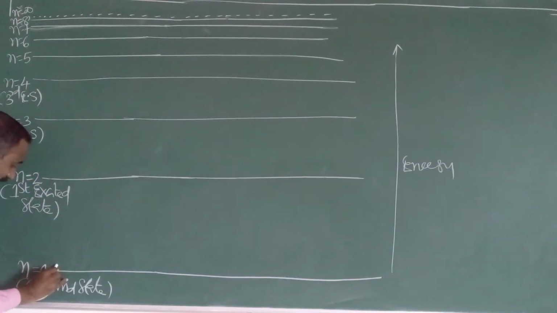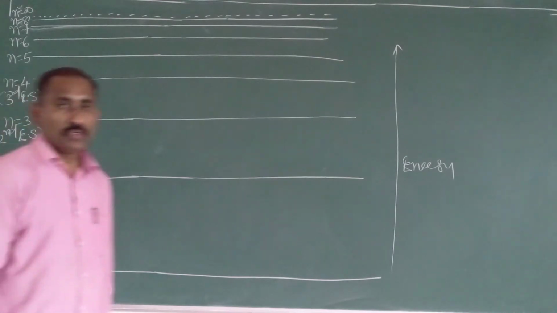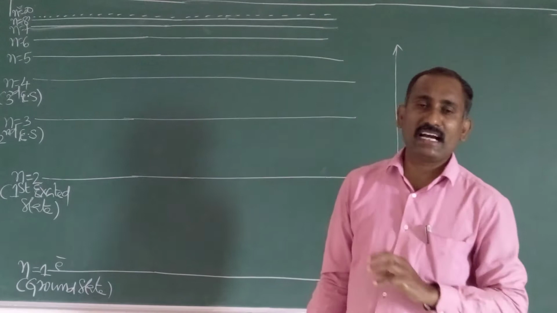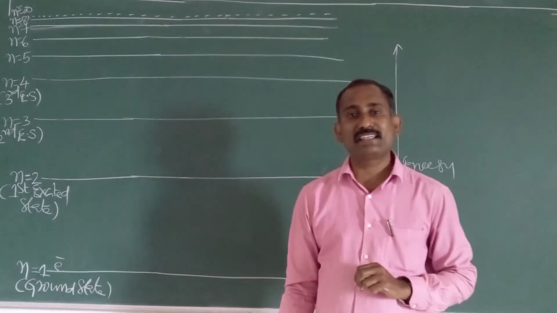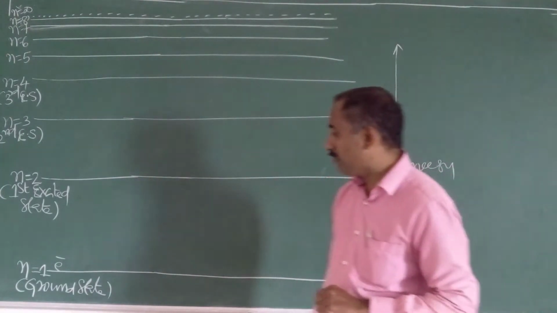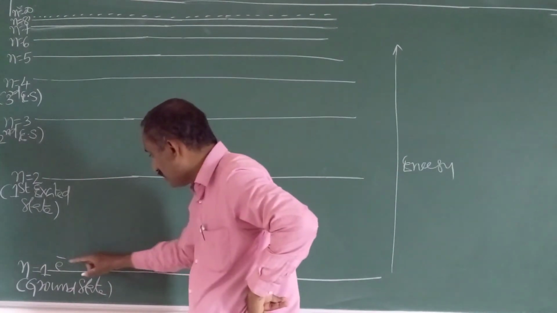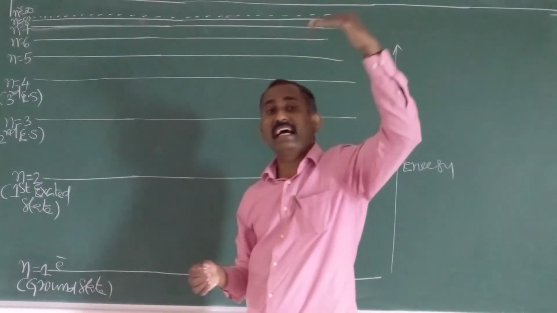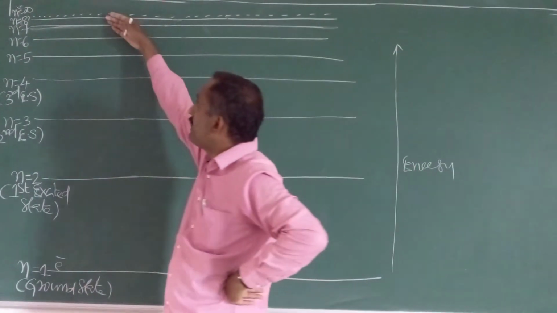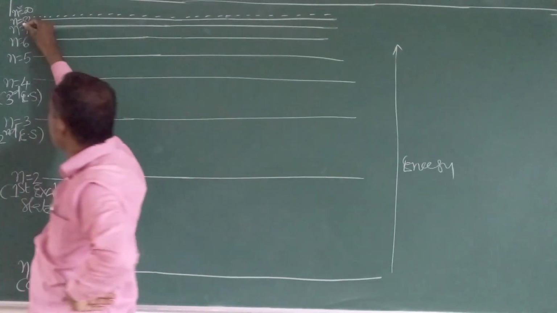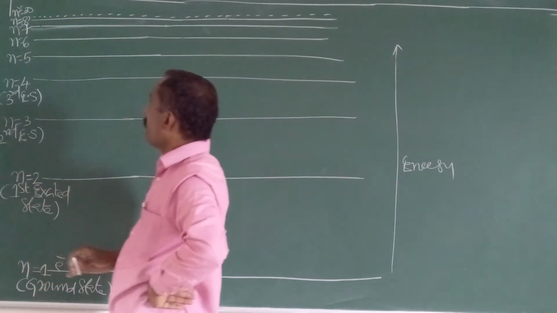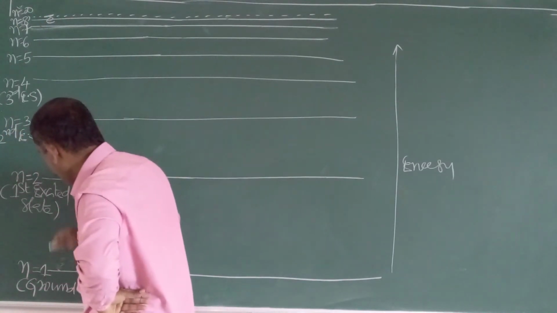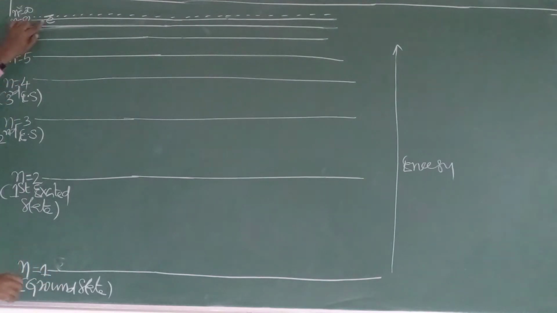Now, initially electrons are present in the ground state. So many hydrogen atoms are there, and different atoms absorb different quantities of energy. By absorbing different quantities of energy, the electrons present in the ground state are excited to different higher energy levels. Some are excited to the 8th level, some to the 7th level, some to the 6th level. For understanding purposes, I am considering that the electron is excited to the 8th level.